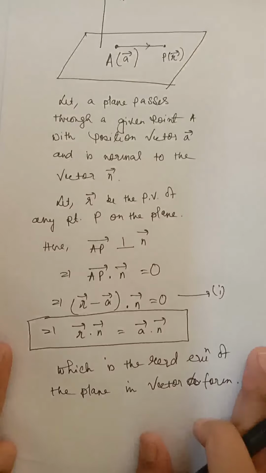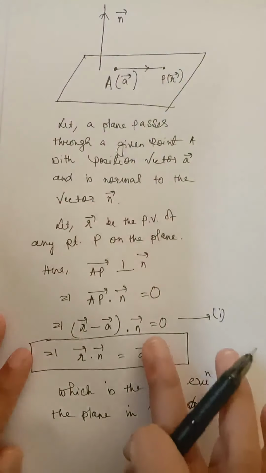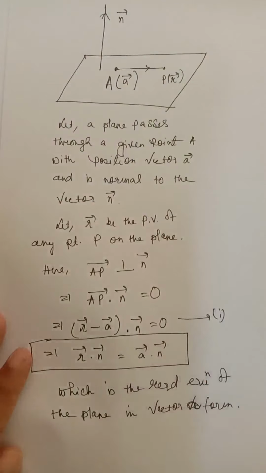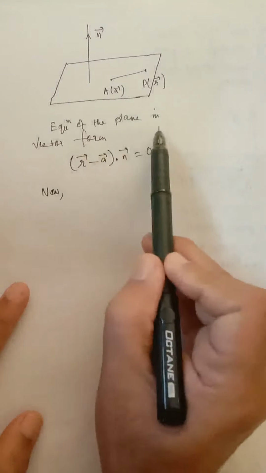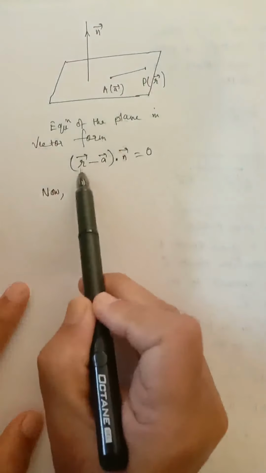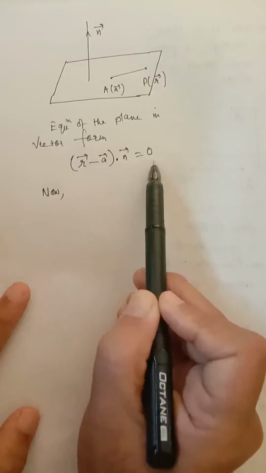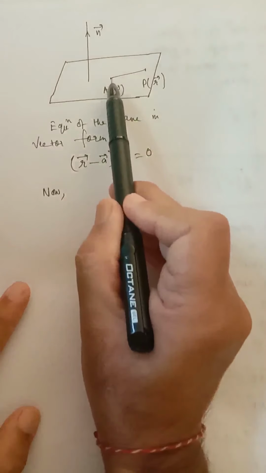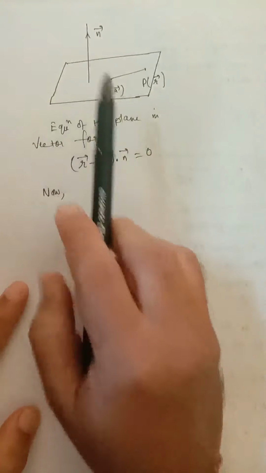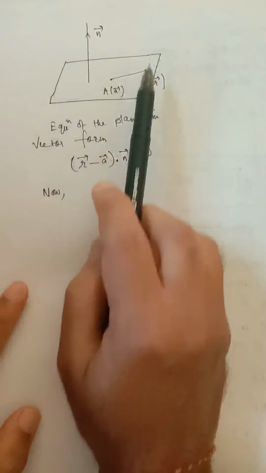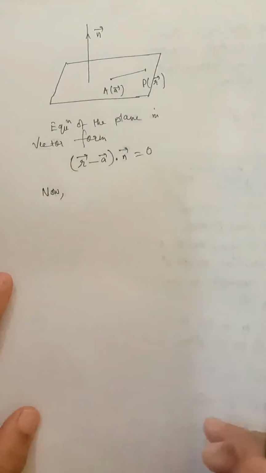Now I will write the Cartesian equation of this plane. This is the vector equation. I will write the Cartesian equation now. So here I have written again the equation of this plane in vector form: R vector minus A vector dot n vector equal to 0, where A vector is a fixed point on the plane and n vector is normal to the plane. N vector is a line which is perpendicular to the plane, and P is any arbitrary point on the plane.